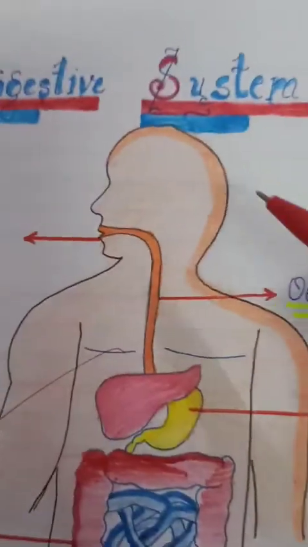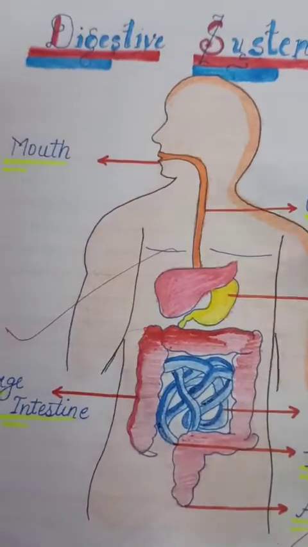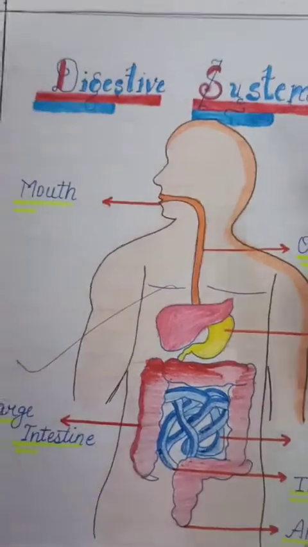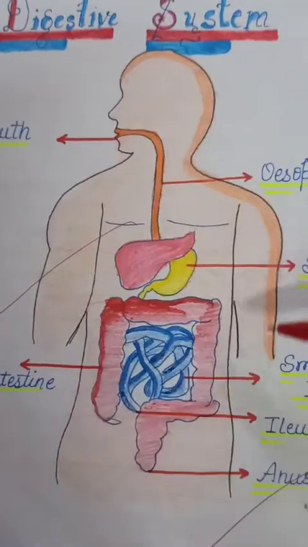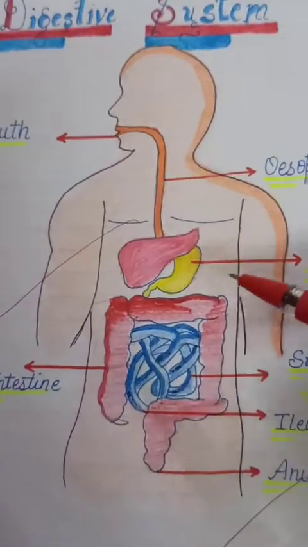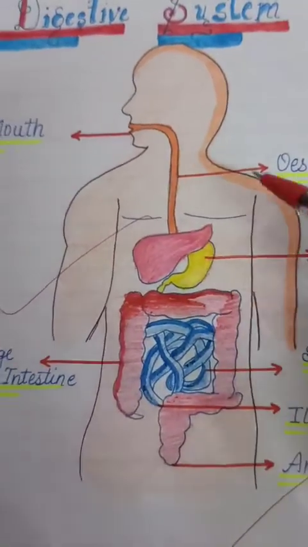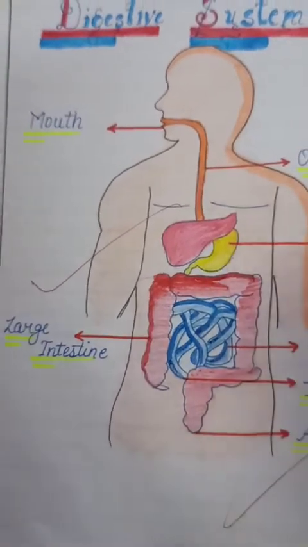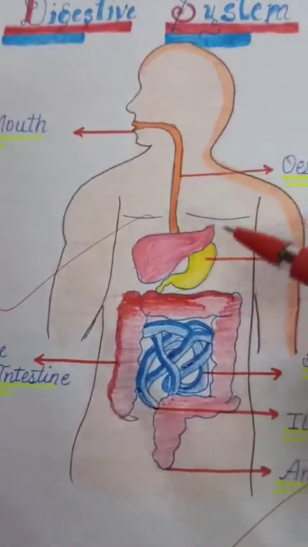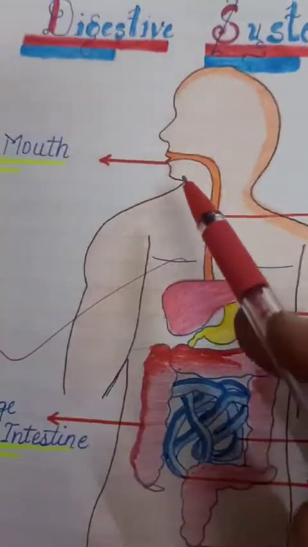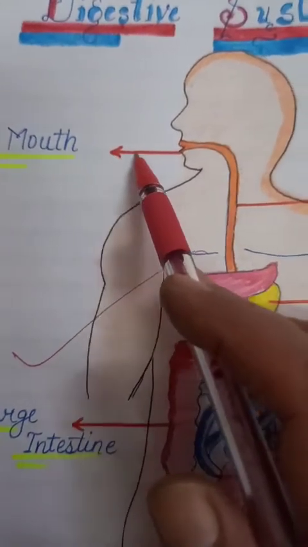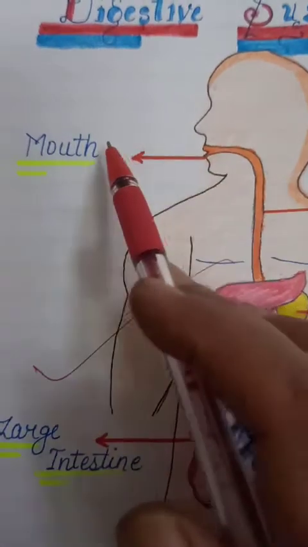After this, on the white page, or in a copy with lines, you have to draw this diagram of the digestive system. It is given in your book. Try to draw this diagram on the second page, and label all these parts. Mouth is here, and you draw a line to touch that part and then write its name.